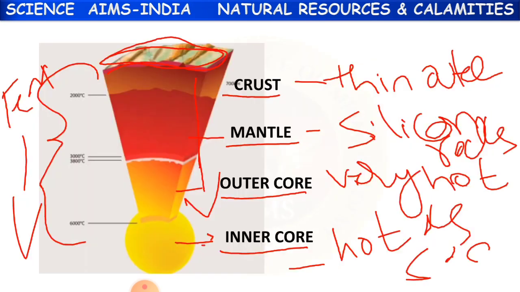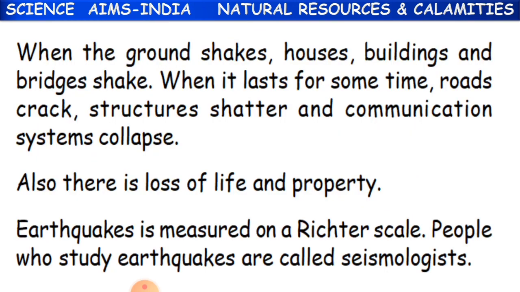Understood? Yes. And you have to remember this, because of these layers of the earth, even a volcano is also possible. When the ground shakes, houses, buildings and bridges shake.